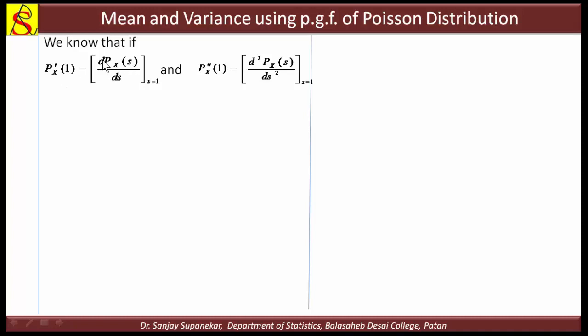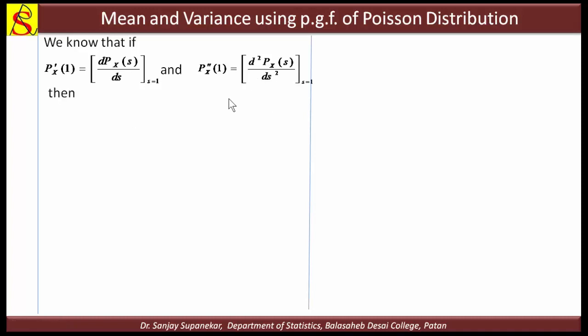Remember that this derivative is with respect to s, and after the derivative we put s equal to 1, then we get P dash at s equal to 1. Similarly, if we take the second derivative and put s equal to 1, then we get P double dash of 1. So P dash of 1 and P double dash of 1 are the first derivative and second derivative of the PGF after putting s equal to 1.